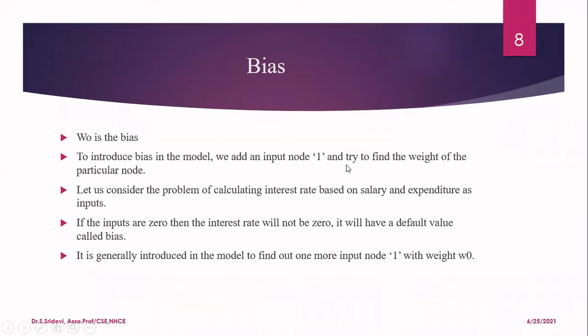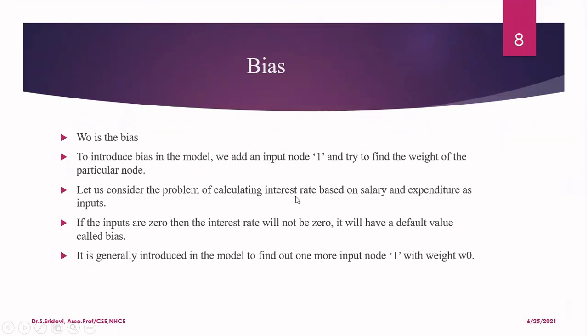Okay, and why we need this bias is, let us consider one problem where I'm going to calculate the interest rate a person is going to pay based upon their salary and expenditure. So we have two features now. One feature is salary and the other feature is expenditure, that is X1 and X2. Sometimes I will not have any salary, I will not have any expenditure also, but I need to calculate what is the interest rate. Interest rate depends upon the loan amount I have taken. So even though both the input features are not present, you need to calculate the interest rate.